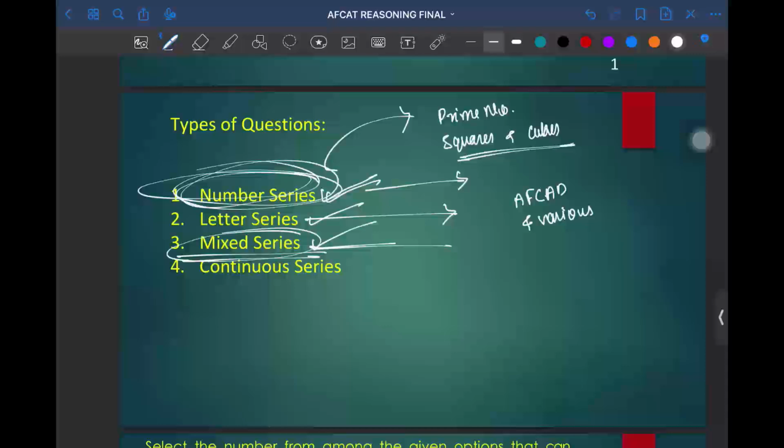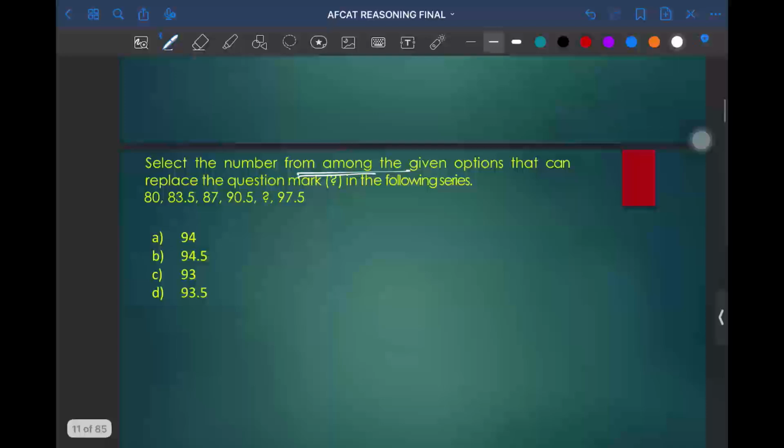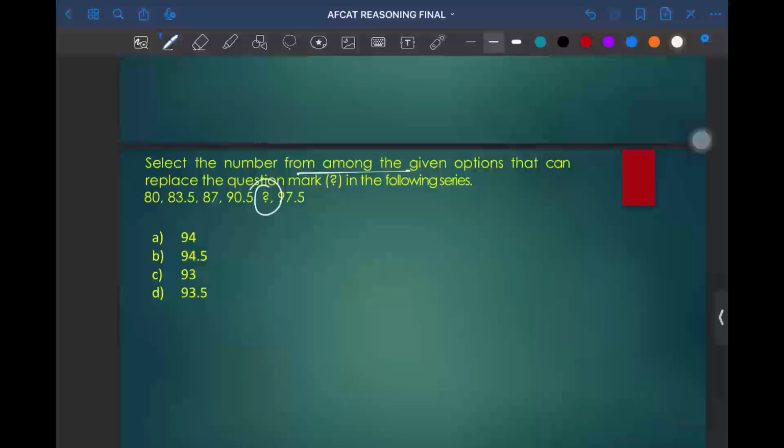Okay. So when we look into the first question, select the number from the given option that replaces the question mark. There is a question mark in between, so we just need to find the relationship to get the exact number that will come after 90.5. The series is 80, 83.5, 87, 90.5, question mark, and the last number is 97.5.